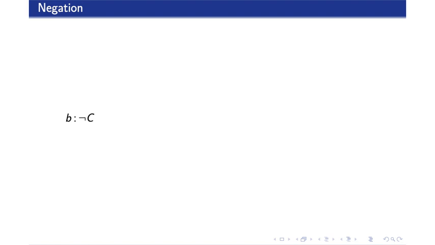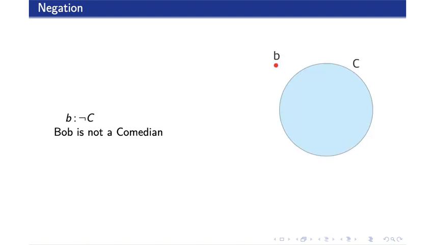We can make more complex concepts in a number of different ways. The first is negation, represented by the little hook symbol. Negation C means not C, or anything except C. So in our running example, the assertion means that Bob is not a comedian. Like this.